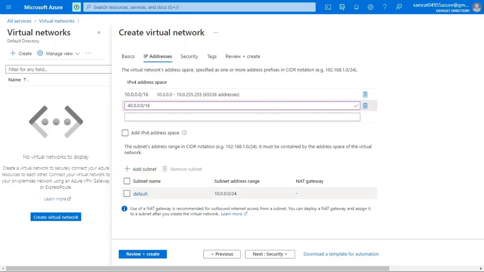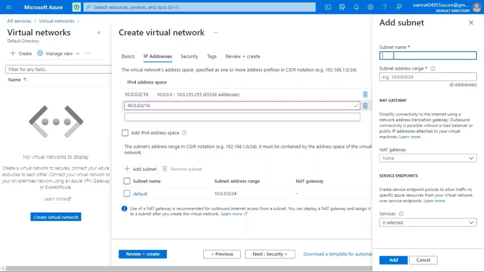And you can see in the subnet option, the subnet address range in CIDR notation, an example is given like 192.168.1.0/24. It must be contained by the address space of the virtual network. We'll be using the default subnet, or we can also create a new subnet. So we'll be creating a new subnet by clicking on add subnet.